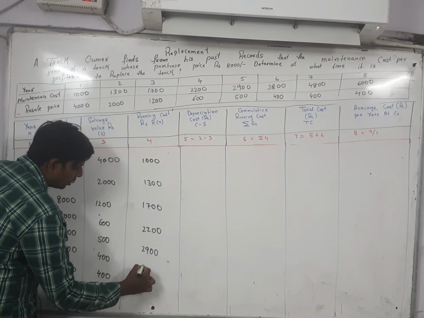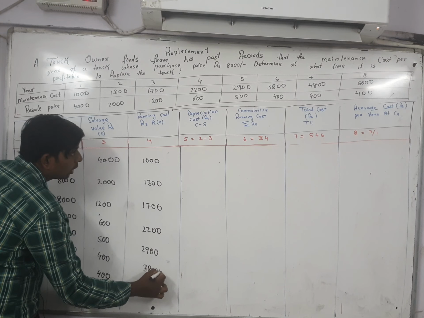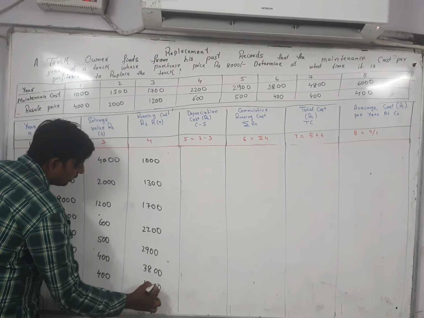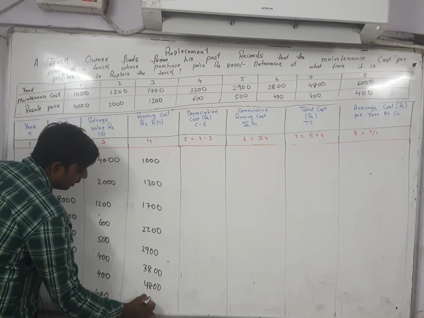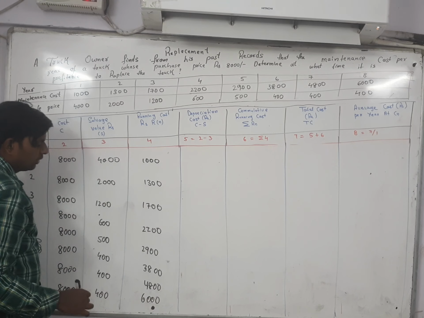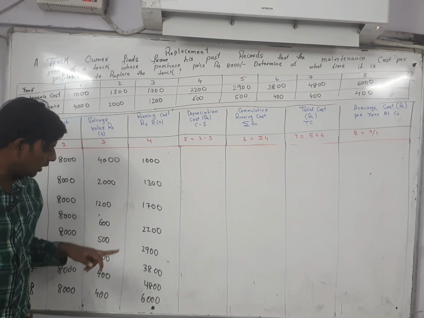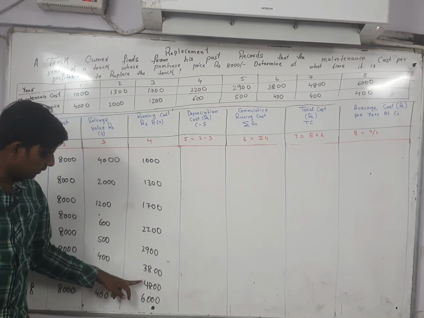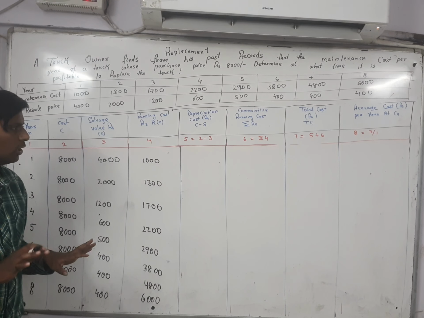In the sixth year, 3800. In the seventh year, 4800. And the eighth year, 6000. So like this, first year through eighth year, the maintenance cost is all given in your question.